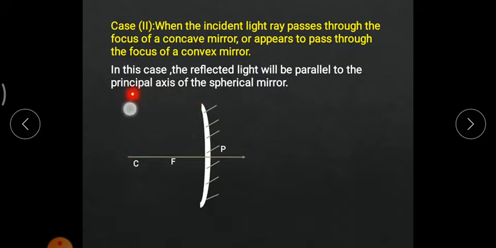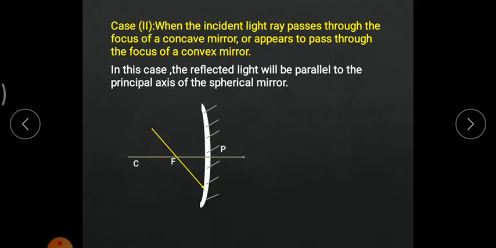Earlier we have studied the terminology. So this is the exact center of this imaginary hollow sphere. Half of the center of curvature is the focus. This is the center of curvature, and half of it is the focus. Now what if the incident light ray passes through the focus?